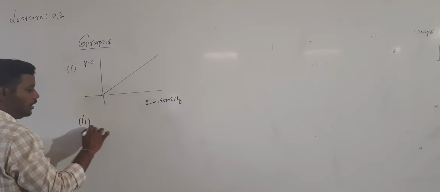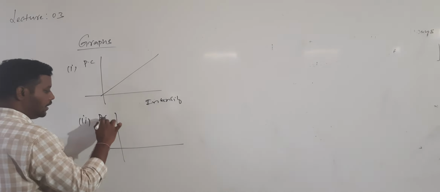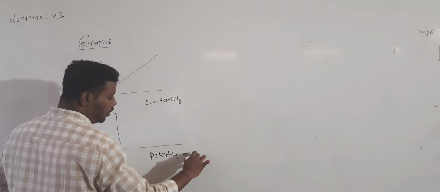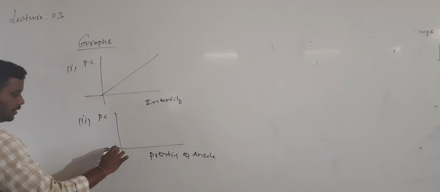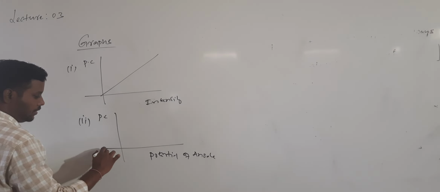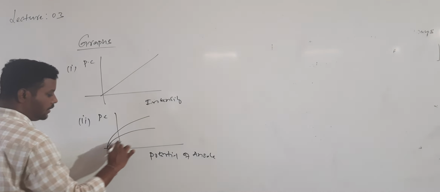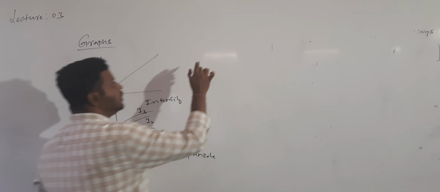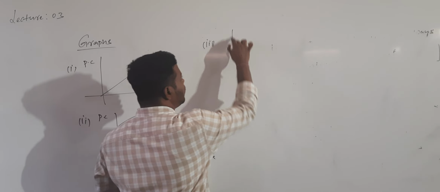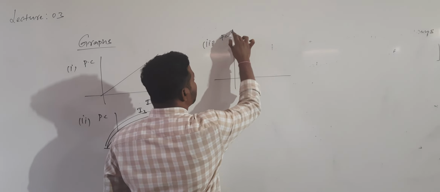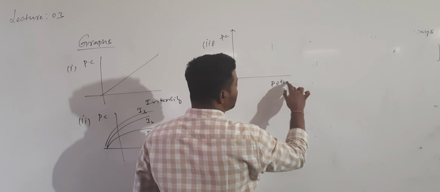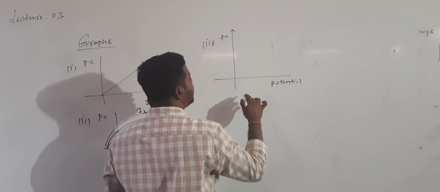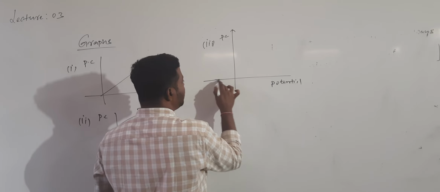The second graph is drawn between photocurrent and anode potential. That graph is like this for different intensities, so the graph will be like this for I1, I2 and I3. And one more, the third graph is drawn between photocurrent and potential for different frequencies. So the graphs are like this for different frequencies.